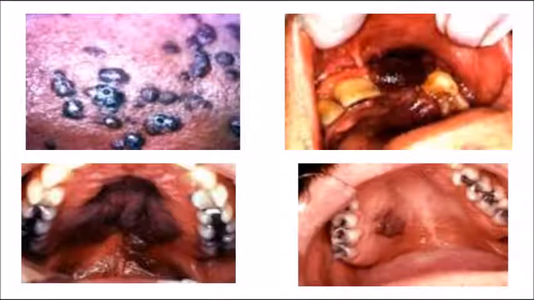So see clearly the image. How does it appear in the oral cavity? As I told you, they appear as small pinkish discolorations, and they appear as papules or nodules, and sometimes they coalesce later on, and you see them mostly on the hard palate. Okay, so that is what is shown.